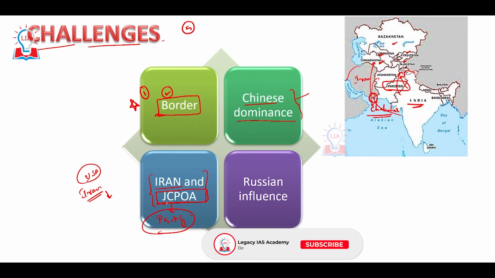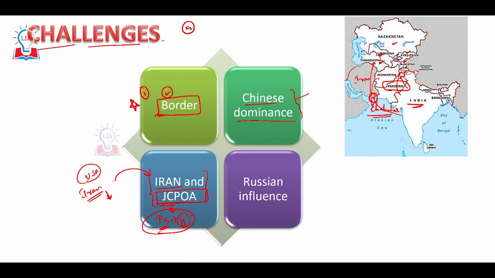JCPOA, Joint Comprehensive Plan of Action, is a civil nuclear deal that permanent members of UNSC along with Germany have with Iran. USA withdrew from JCPOA and applied sanctions on Iran. These sanctions are economic sanctions and also foreign travel sanctions.